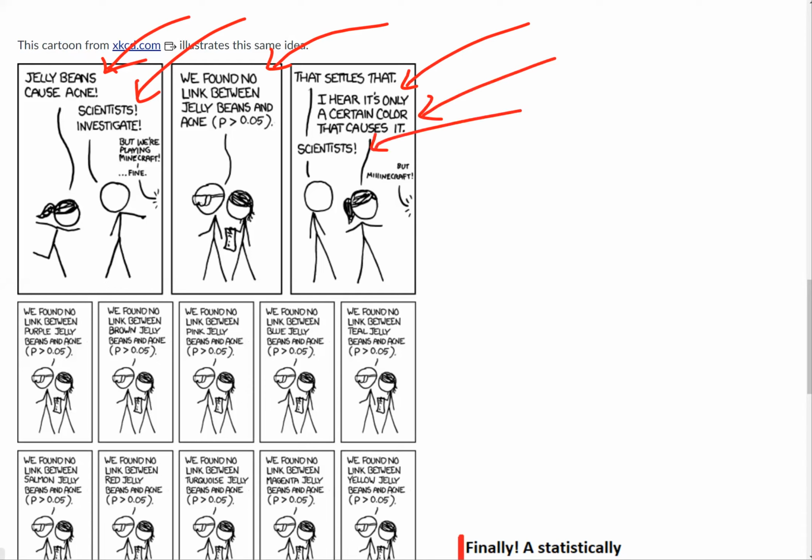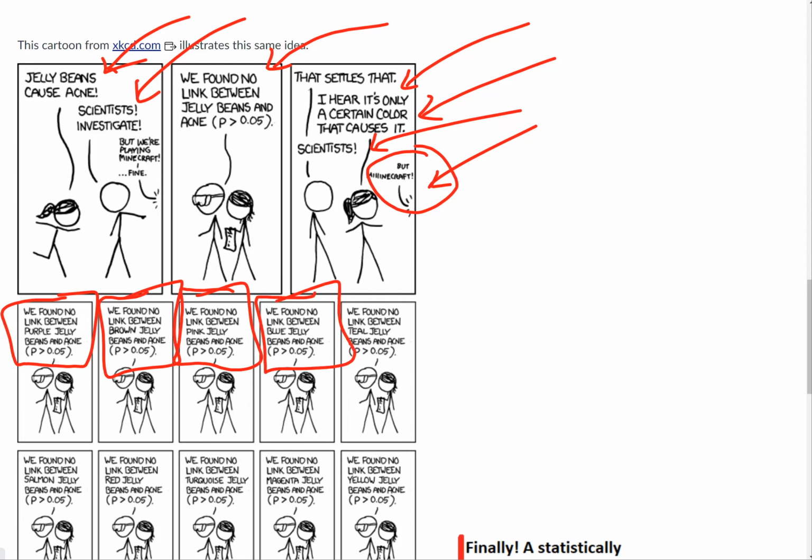They're asking scientists, can you look at a certain color? And they're saying, but Minecraft. They want to play a game instead of looking this up. And then they look it up. We found no link between purple jelly beans and acne, the same sample proportion. Also, we found no link between brown jelly beans and acne. Also, no link between pink, blue, or teal jelly beans and acne. Then salmon, red, turquoise, magenta, yellow, all these, supposedly there's no link between them and acne.